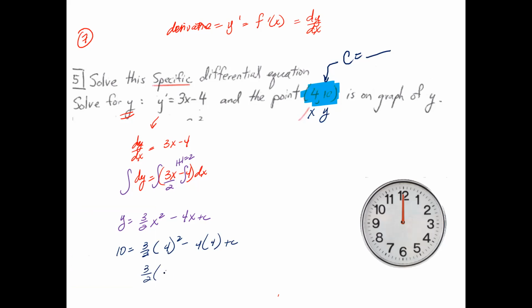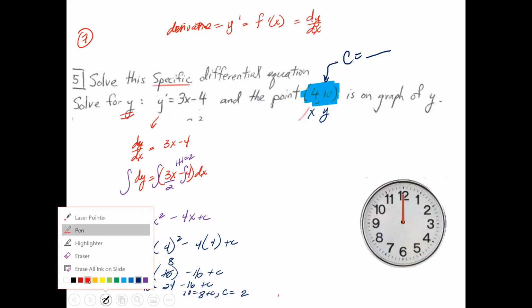So 3 over 2 times 16 minus 16 plus c. And I know 16 divided by 2 gives me an 8. 8 times 3 is going to give me 24, minus 16 plus c. 24 minus 16 is going to give me an 8. So then just by solving for c, c equals 2.